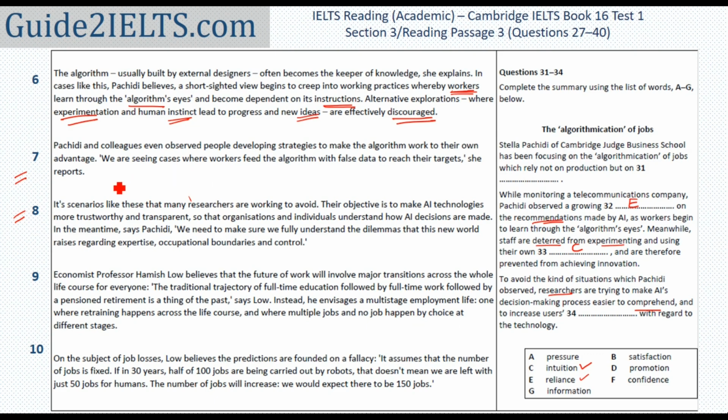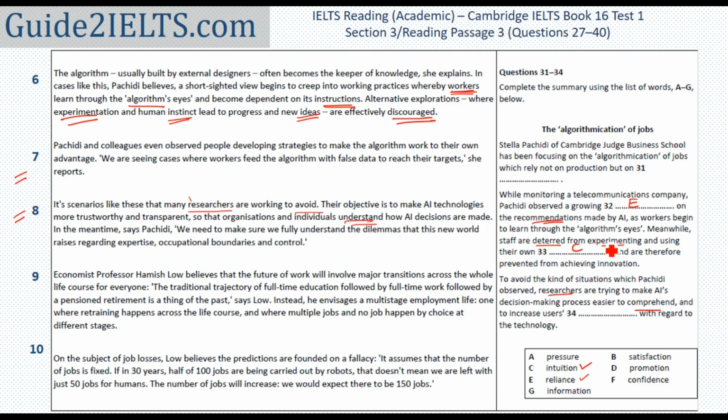So this one, the 7th paragraph, just seems to be a continuation of what is said in the 6th paragraph. It is only in the beginning of the 8th paragraph that we read about avoid and researchers. I start scanning from this, their objective. Their objective is to make AI technologies more trustworthy and transparent so that organizations and individuals understand how AI decisions are made.